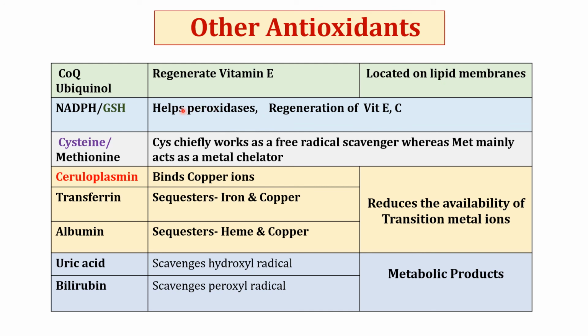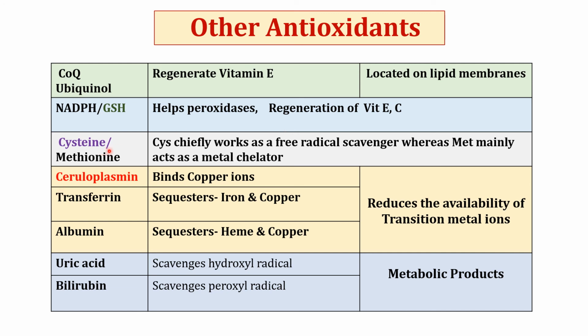Glutathione peroxidases can only act in the presence of reduced glutathione, and glutathione is converted from oxidized to reduced form. For conversion of oxidized glutathione into reduced glutathione, NADPH is required. So this is how NADPH and glutathione help peroxidases to exert their antioxidant properties.